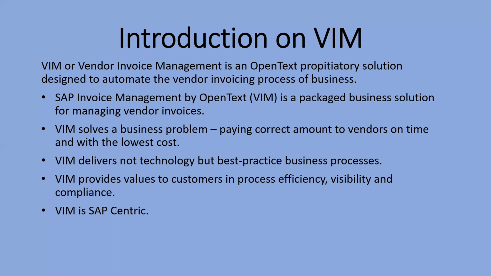The communication can happen between the AP user, the tax team, the accounting team, and the requesters. So you don't have to go to any other tool or email to take approval. Just do everything in VIM itself.